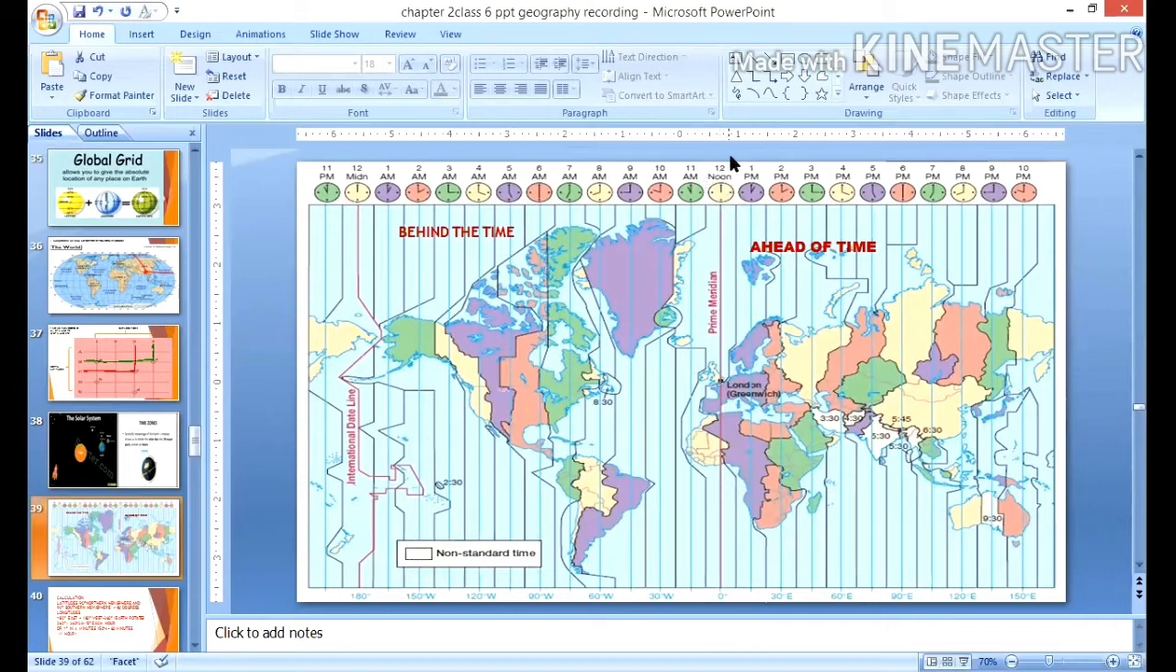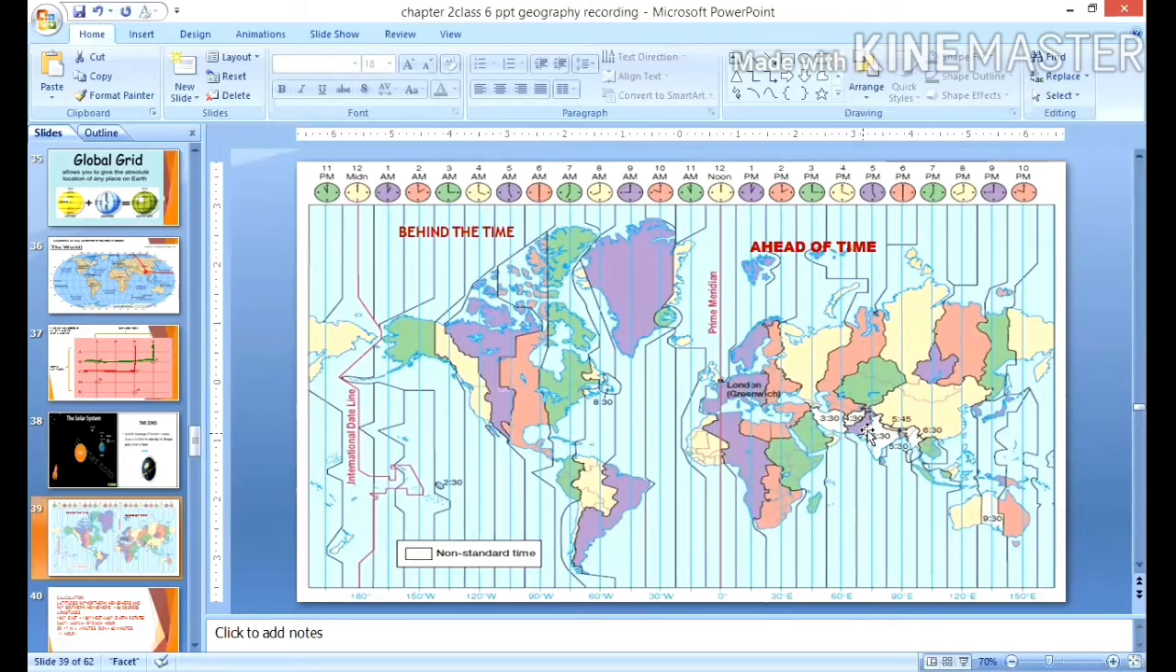So all the places along this meridian will have the mid-noon. You can see all the countries or the places which come under this prime meridian longitude will have mid-noon or midday. Clear? So as the earth rotates from west to east, those places east of Greenwich, on the eastern side of Greenwich, are ahead of Greenwich Mean Time. They are ahead of time.